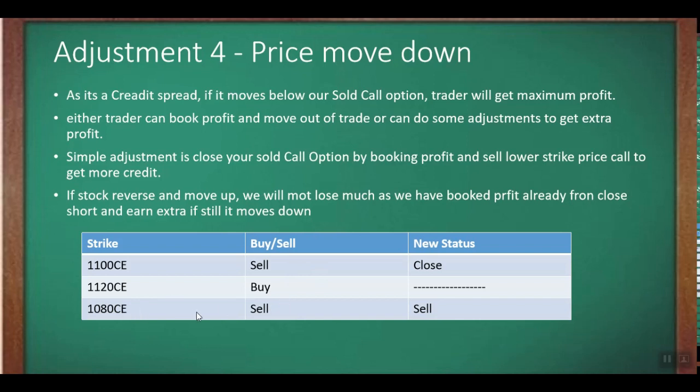If the stock starts moving upside, we are not going to lose anything, as we have booked some profit in the 1100 call option. Whatever loss the 1080 call gives us, we are going to compensate with the profit we booked earlier on the 1100 call option. So this is a simple adjustment, friends.